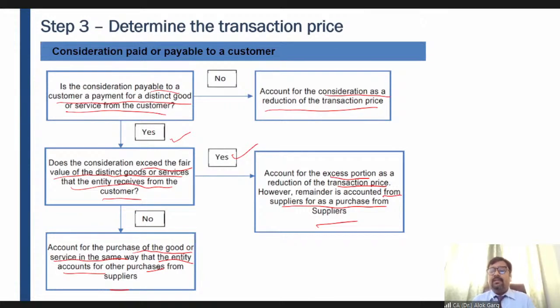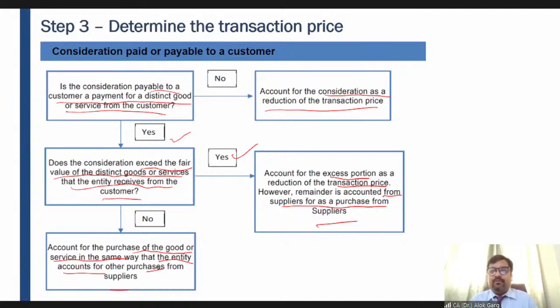So Namita is asking, sir, in PepsiCo example, should the rupees 1 lakh be treated as cost, as PepsiCo enjoys the benefit of more sales which was not possible earlier. So Namita, in this particular example, PepsiCo is only giving 1 lakh rupees for the modification in sales, so that Big Bazaar will be able to keep those bottles, right? As far as distinct goods and services are concerned, PepsiCo is not getting any goods and services, any different goods and services by paying this 1 lakh rupees, of course, right?